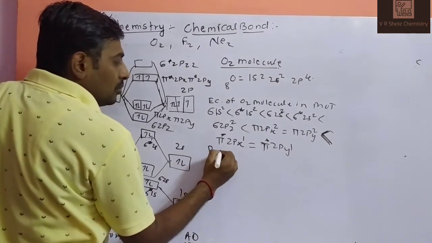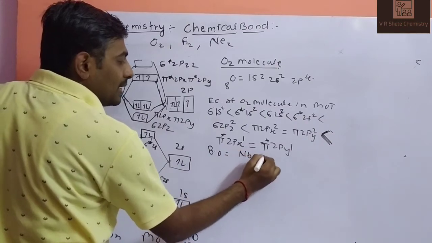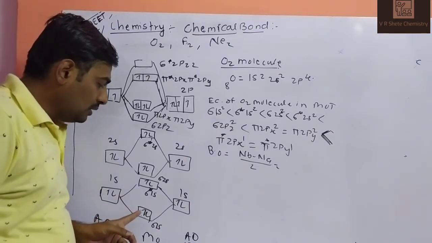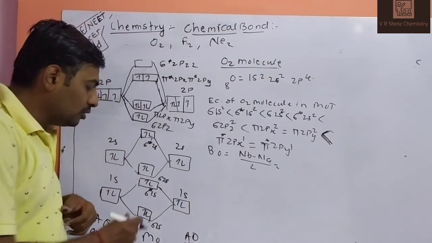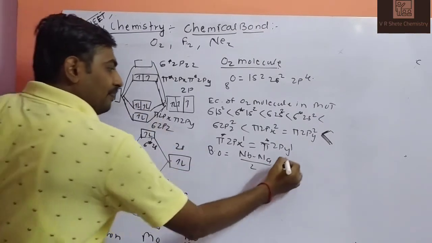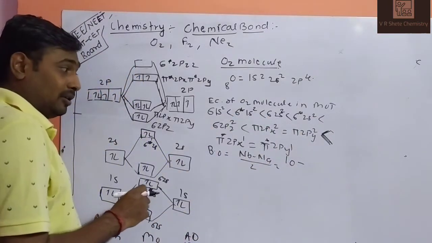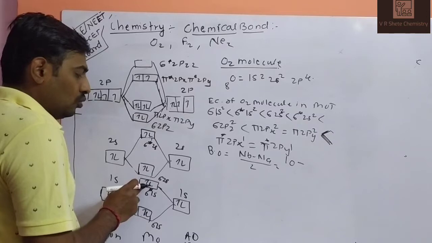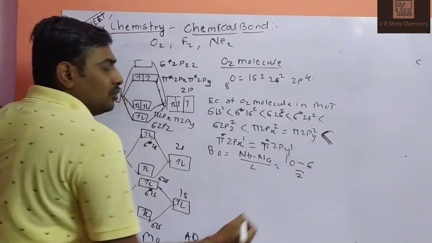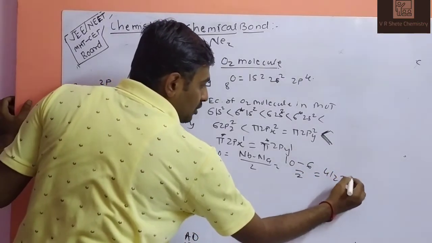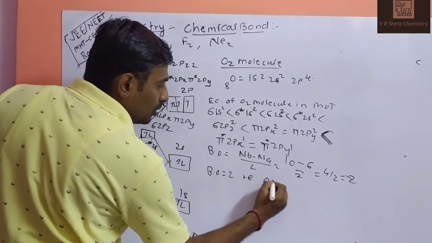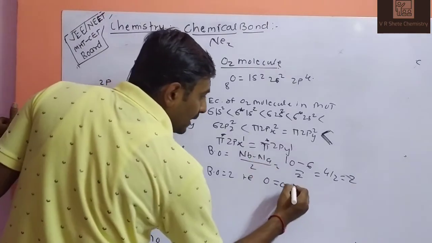Bond order is bonding electrons minus anti-bonding electrons, divided by 2. Which are the bonding electrons? This one and this one. 2 plus 2 is 4, 5, 6, 7, 8, 9, 10, minus anti-bonding electrons 2, 3, 4, 5, 6. So 10 minus 6 divided by 2. 10 minus 6 is 4, divided by 2 equals 2. So the bond order is 2. That is, the O2 molecule has a double bond, and we know that.